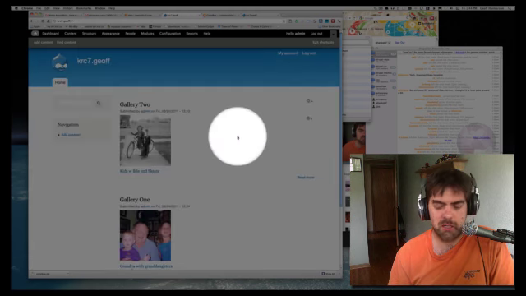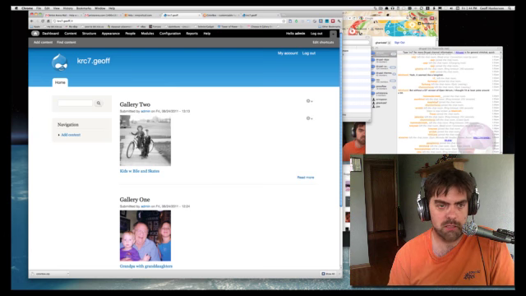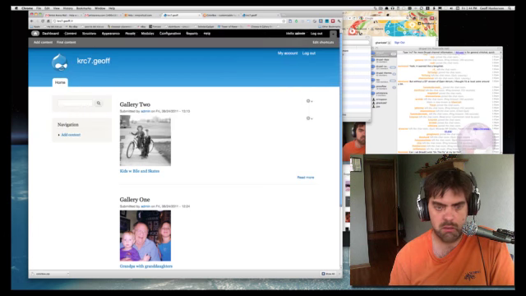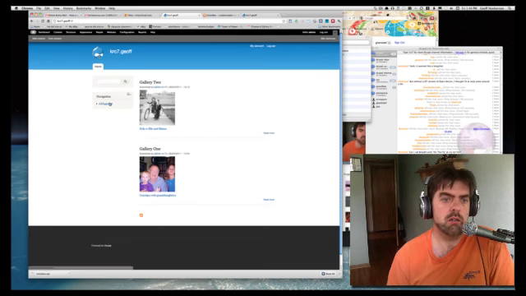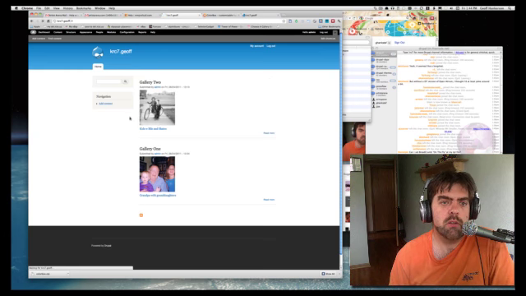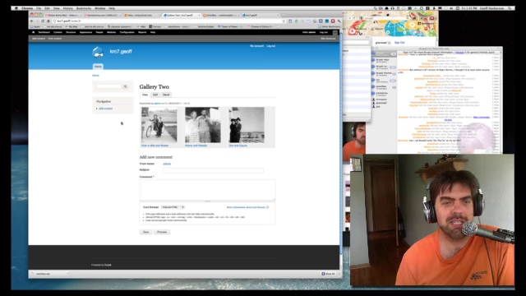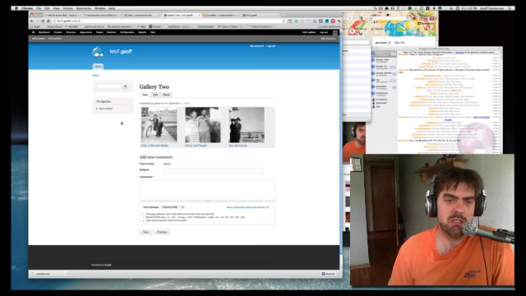And that allows me to have this gallery effect right here. And so that's how we do node reference based galleries in Drupal 7.